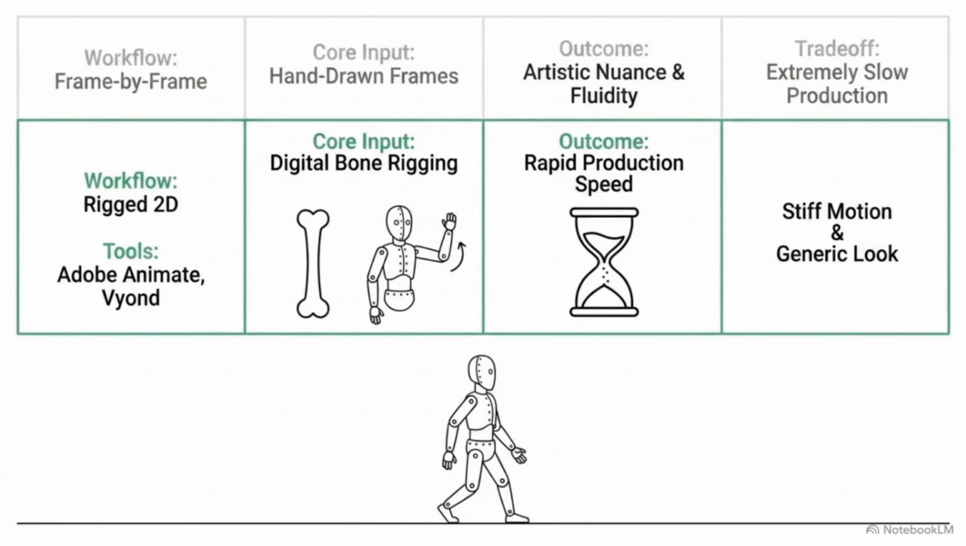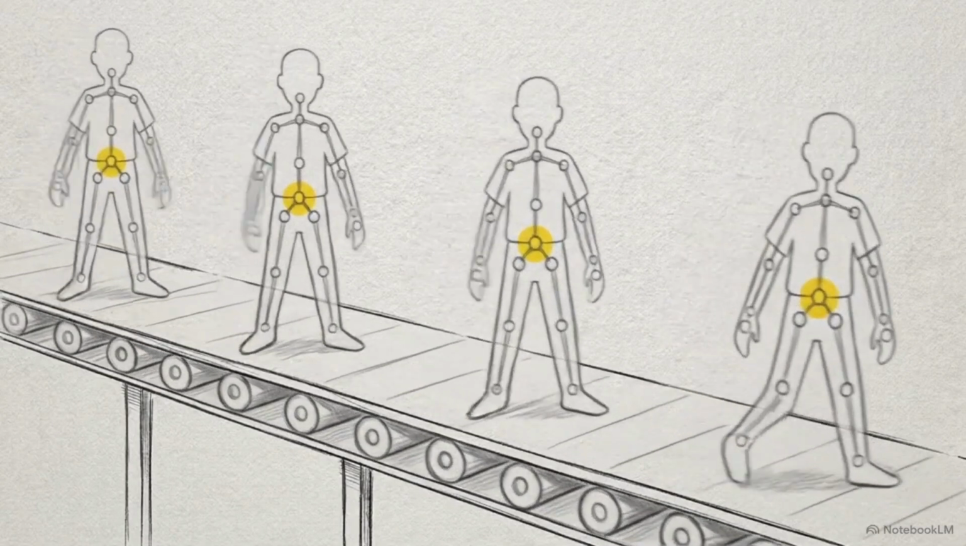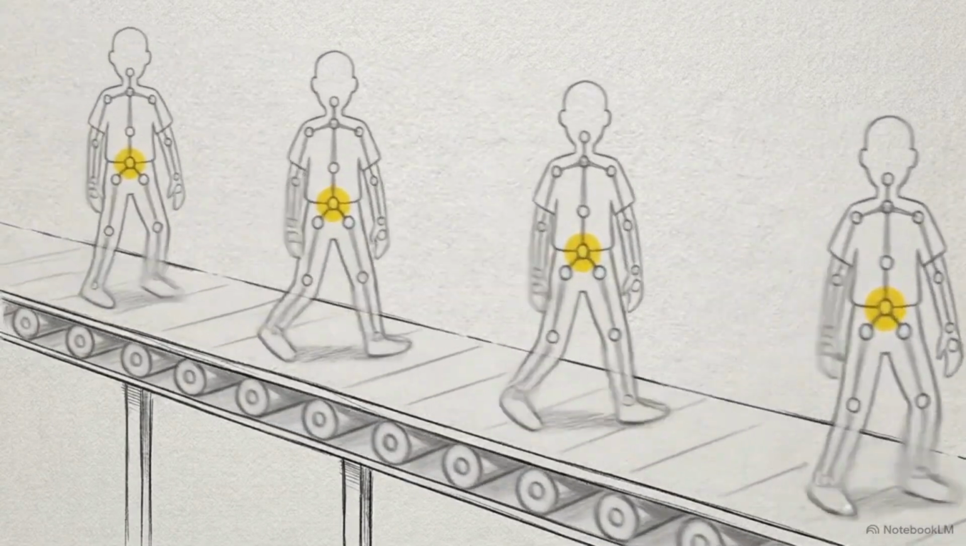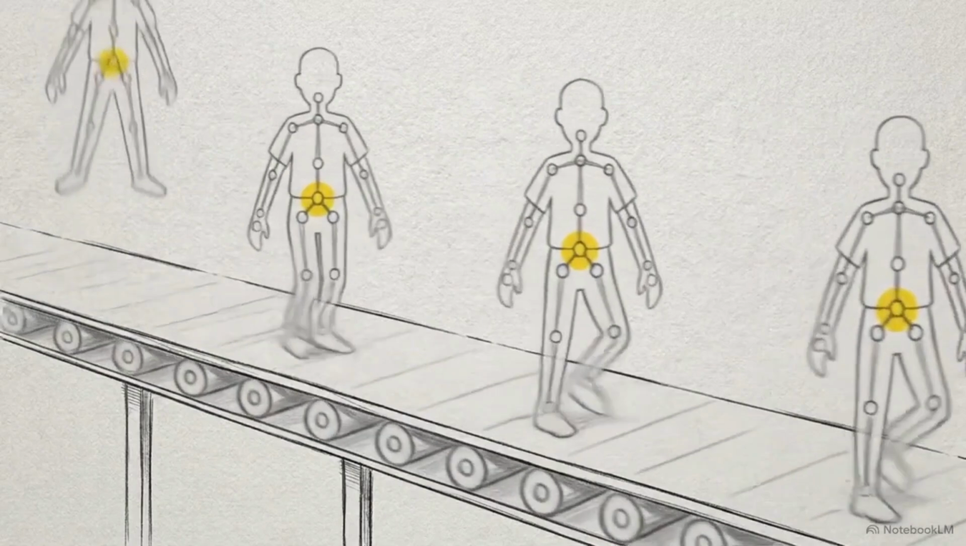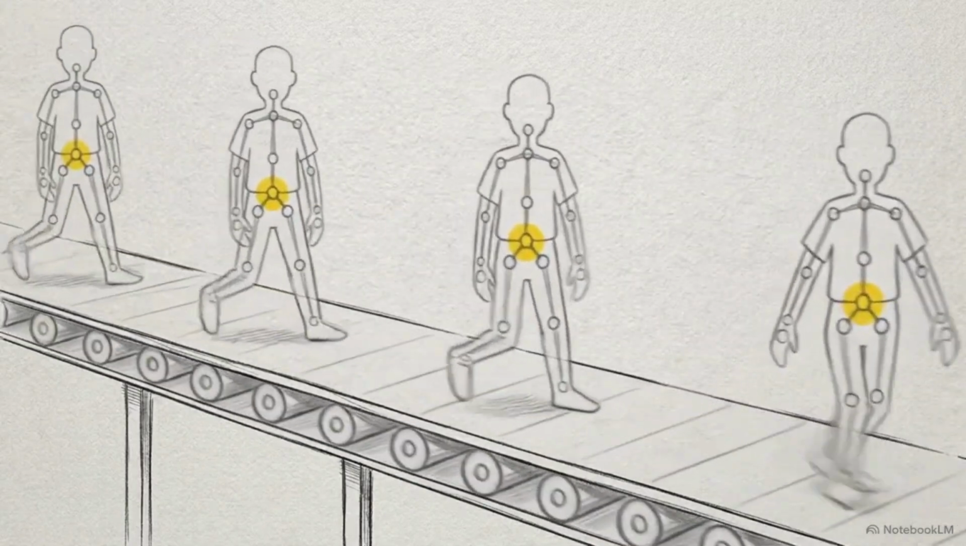The trade-off for speed is motion quality. Shifting digital bones often yields stiff movement compared to hand-drawn frames. You also risk a generic identity. Relying on software presets can give your video a corporate explainer aesthetic. Rigged 2D requires a conscious compromise. You are sacrificing bespoke artistry in exchange for the rapid publishing speed you need to build momentum on YouTube.